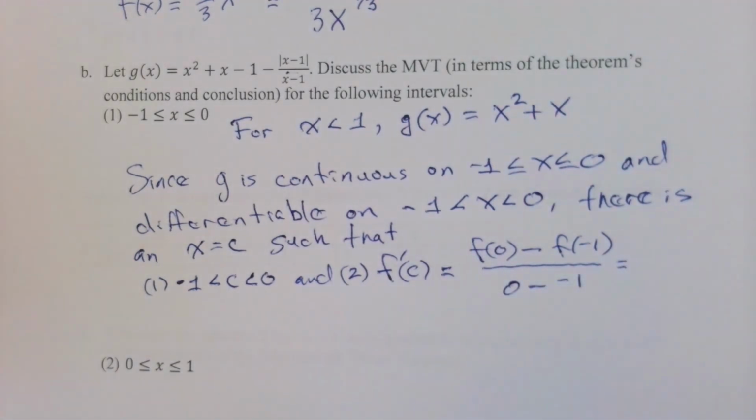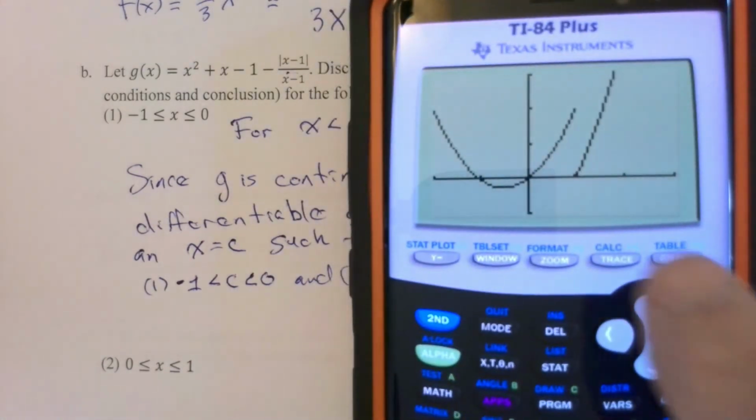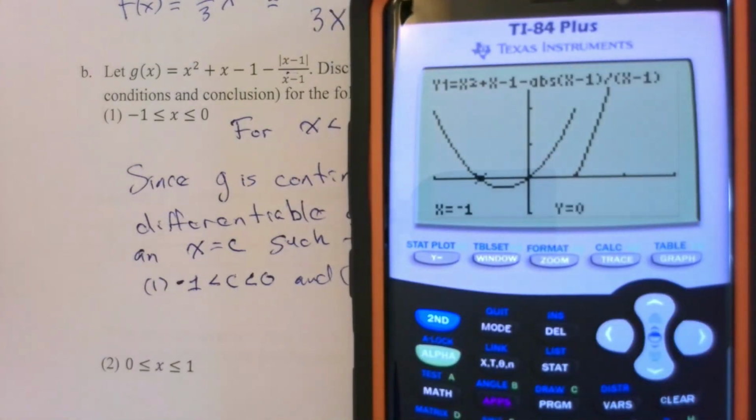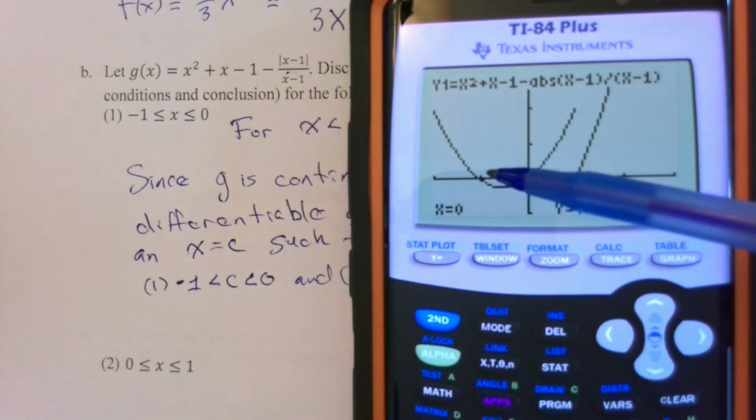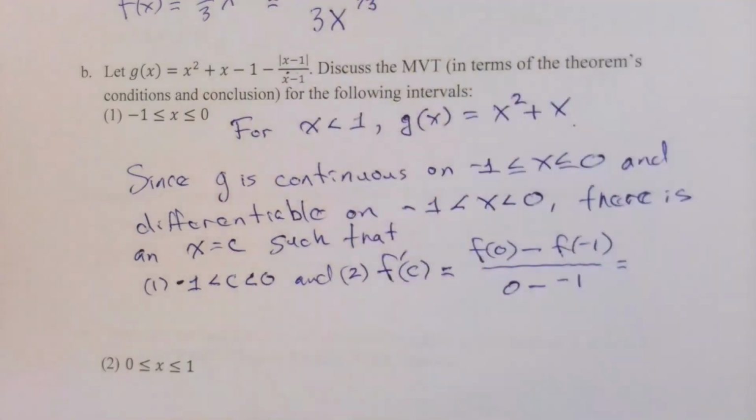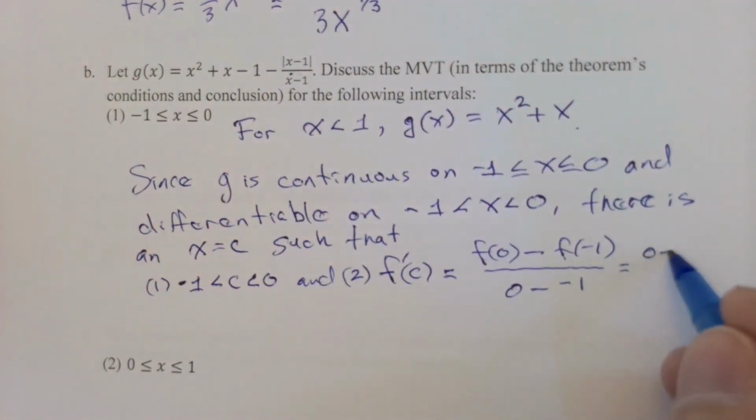And I think I'll refer to my calculator to get the values that I need here. Or you could certainly plug into that. That's probably just as easy. But watch. Trace to -1 and y is 0. Trace to 0 and y is 0 again. So keep that in mind. On this interval, the y values at the beginning and the end are both 0. So that ends up being 0 minus 0 over 1, which is 0.